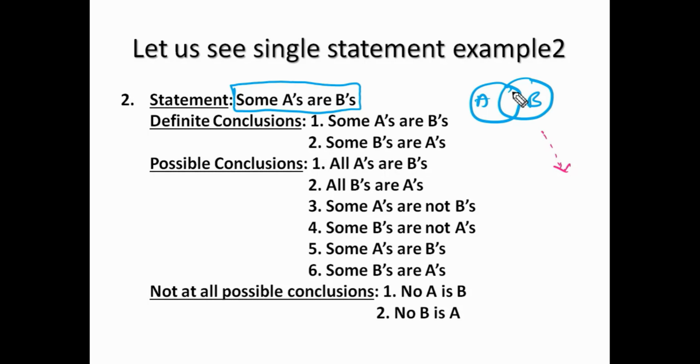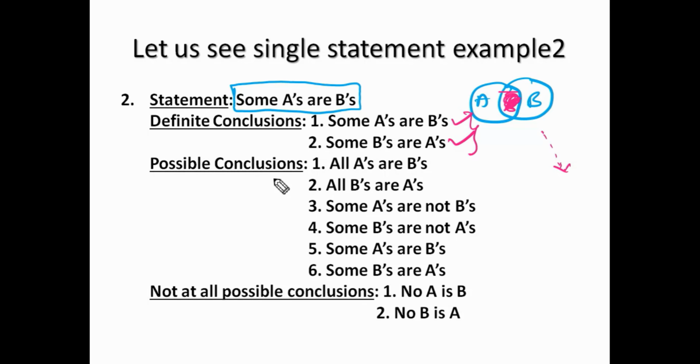Some A's are B's. Yes, this part of A is belonging to B. It follows. Next, some B's are A's. The same part, some B's are A's also. That's all. These are the two definite conclusions, which means that in 100% of all possibilities, these two are in existence.